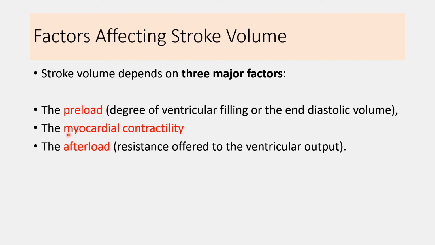Myocardial contractility, or the contraction of the myocyte, can also affect stroke volume. And afterload is the load which is acting on the cardiac myocyte after the contraction of the cardiac muscle begins. So it is the resistance offered to the ventricular output. So these are the three major factors affecting stroke volume: preload, myocardial contractility, and afterload.